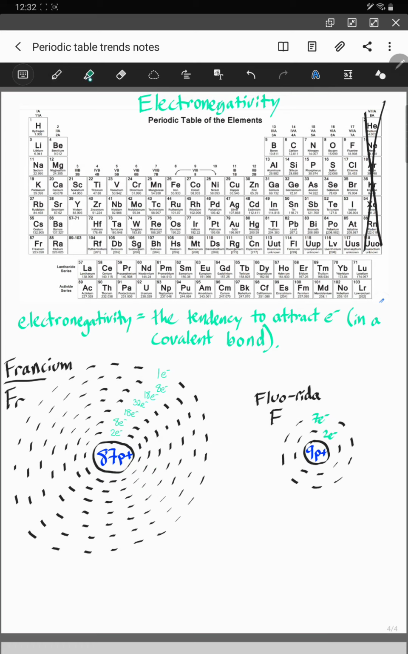All right, so let's look at our trends. So we kind of established that fluorine is way more electronegative than francium. Also, by the way, I didn't mention it, but I went ahead and crossed off the noble gases because they're kind of an exception to electronegativity. Think of them as having an electronegativity value of 0. There's a couple exceptions. I think xenon's an exception, maybe a couple others. But for the purpose of this class, think of the noble gases as having an electronegativity value of 0.